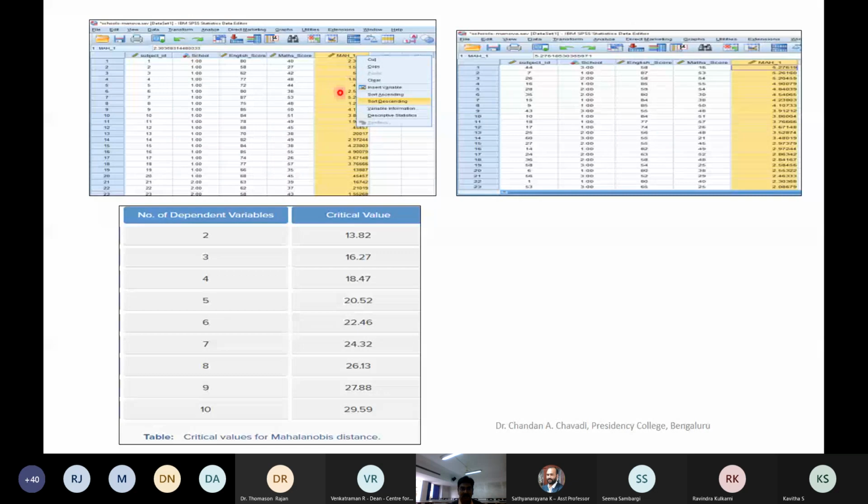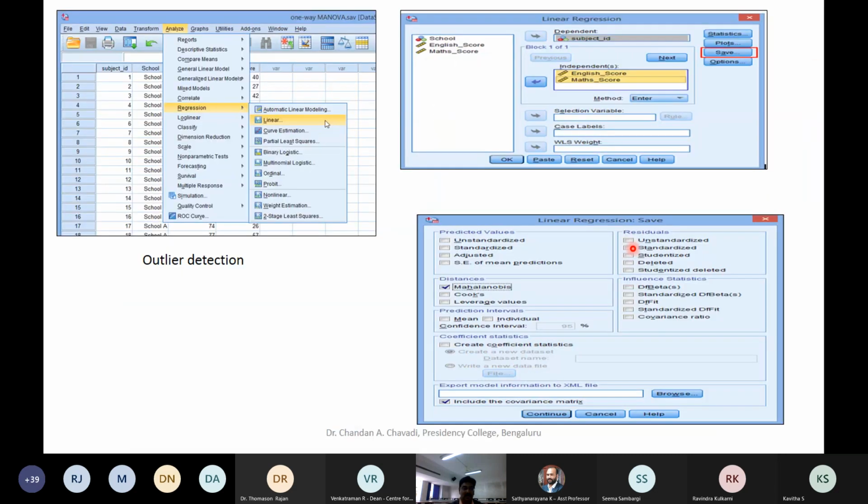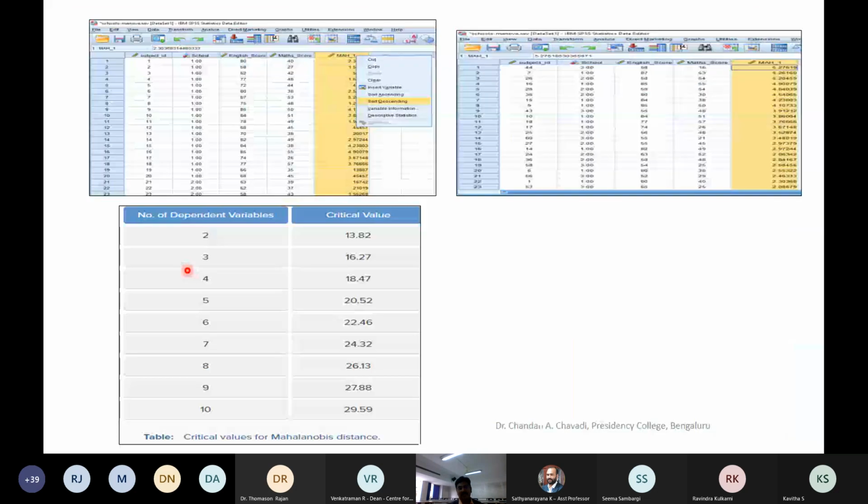Now you can arrange this Mahalanobis distance in increasing or descending order. Why descending order? Because I have taken two variables, and since two dependent variables are there, the maximum value is 13.82. So I need to look at these values here, because these are all cases, the responses that have come. Anywhere you find that this value has exceeded 13.82, then we can end up deleting that, and that is how the Mahalanobis analysis is done. So Mahalanobis helps us in detecting outliers.